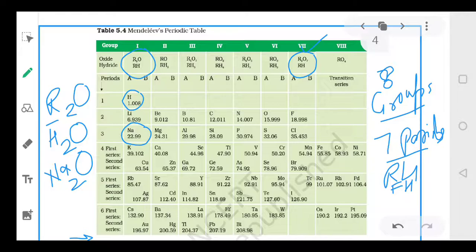देखिए इस टेबल को स्टडी करिए. If you know the basis of this table is increasing atomic mass. मेंडलीफ ने अपना पीरियोडिक टेबल जो है it was based on increasing atomic mass, but at some places he put more emphasis on the similar chemical properties and he could readjust the elements. देखिए आप when you see the example you'll understand. Okay, you'll understand the example. Just look at this, aluminium and silicon.